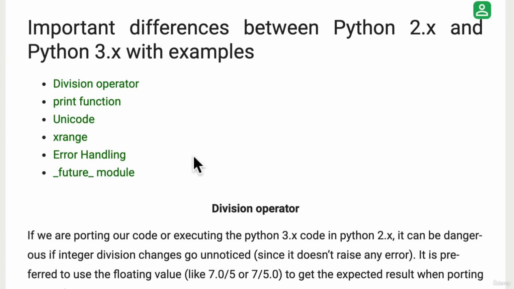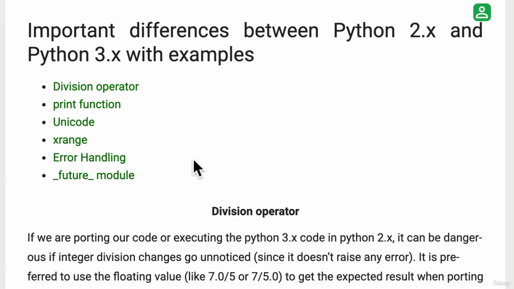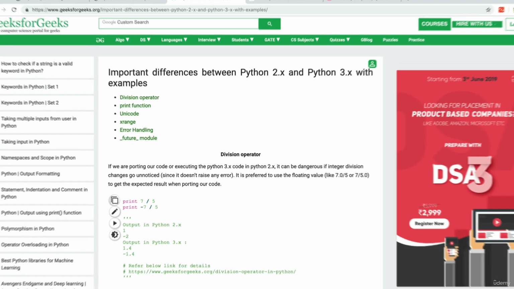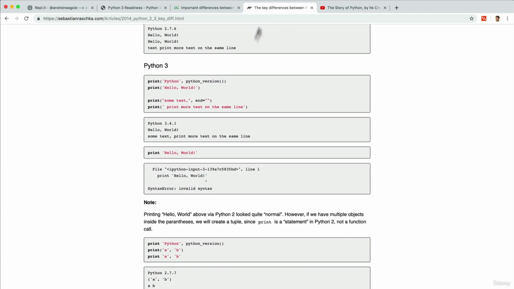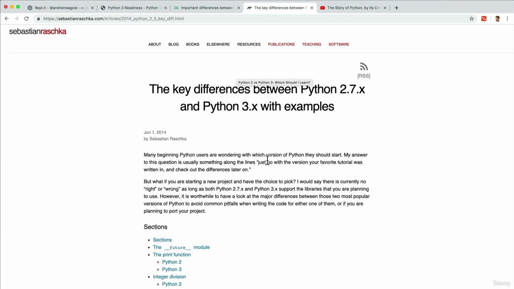Now, the differences themselves aren't that big. I mean, you can read through them and we'll talk about this in the course, but overall, you can learn them in a day. That's why when we learn Python, most of the time we're learning Python 3, but you can use the same knowledge with the older version of Python. Now, you may see some Python version 2 code out there for companies that haven't upgraded, but it's now what we call legacy. That is, come 2020, it's going to stop receiving security updates.